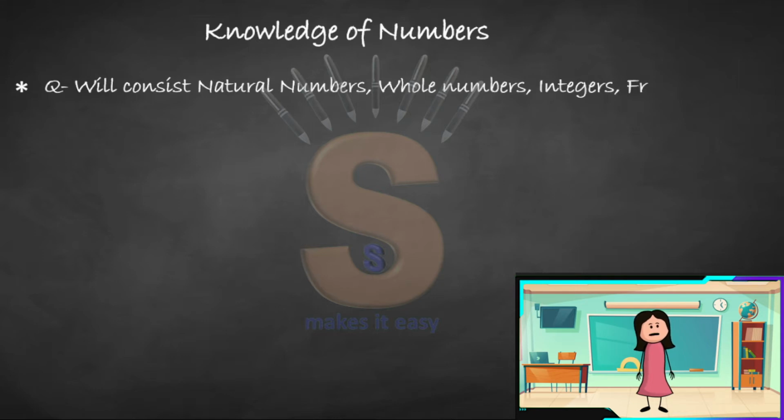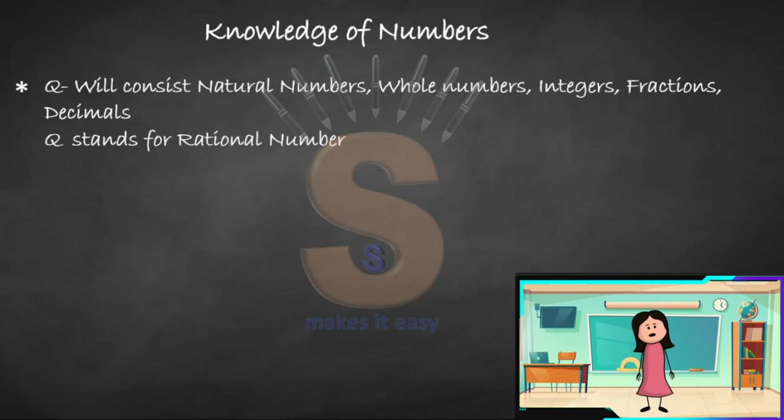What is Q? Q is rational numbers. Basically, rational numbers are all the numbers, that is the natural numbers, the whole numbers, the integers. It also has fractions and decimals to it. So that will come as your rational numbers. And the alphabet Q denotes the rational numbers, which means when a question has Q in it, they are asking about rational numbers.